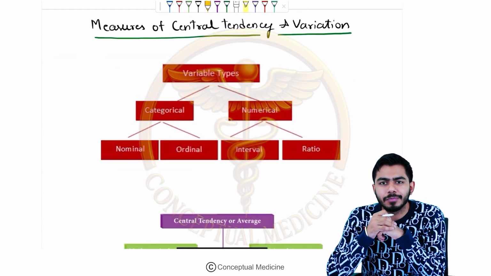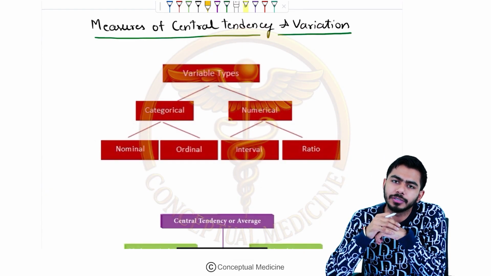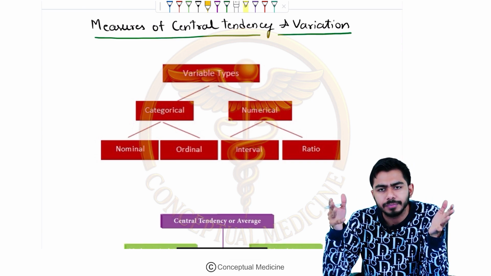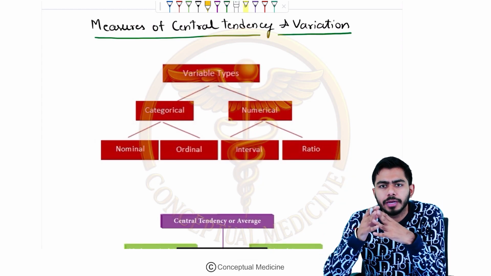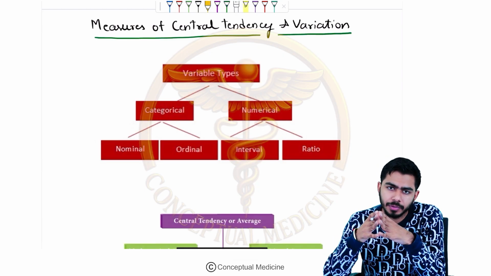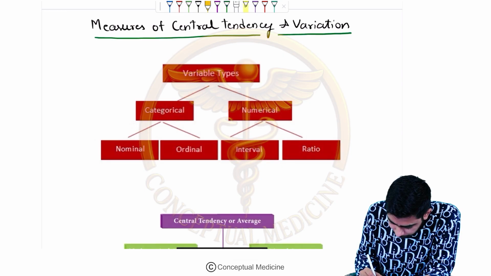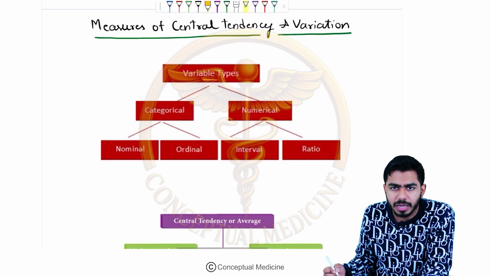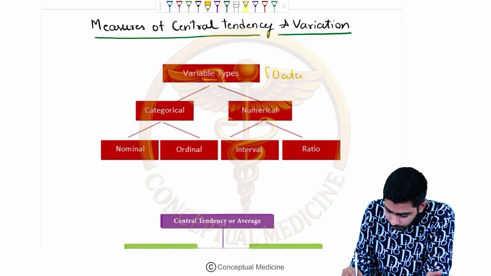So welcome back, guys. In the last session, we started with biostatistics. There we discussed the very basic foundation, that is data. We talked about what is qualitative data, what is quantitative data, and then a few words about the scales of data, right? So guys, just a revision: we have already talked about variable types, which is the data only, so no confusion.